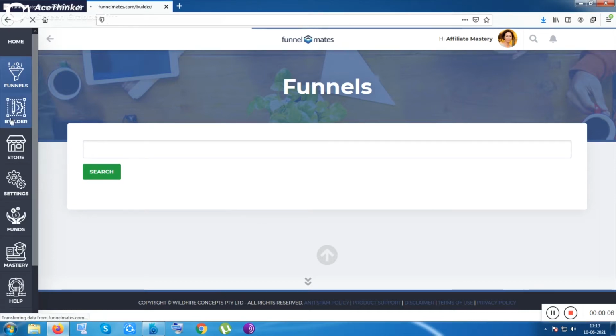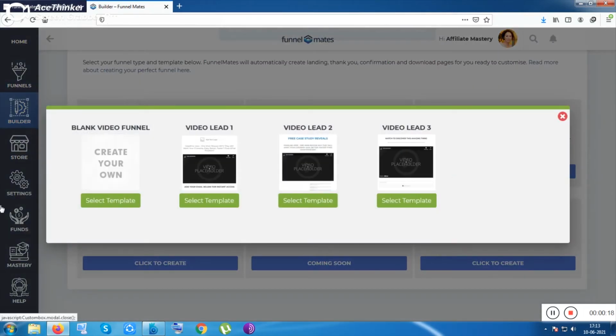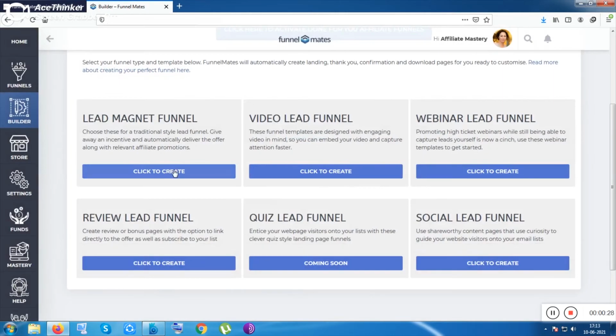The next option is the builder, and inside the builder you can create any funnel you want, like the lead magnet funnel. This is the most vital funnel according to me. The video lead funnel, the webinar funnel, and for each and every funnel there are 4 pages. Okay, it is working now.